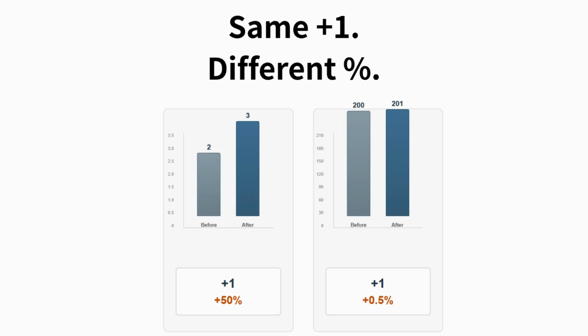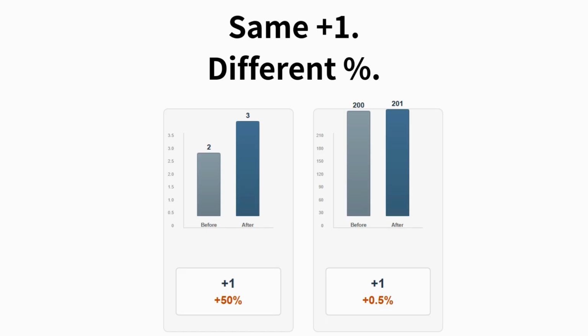On the left, that single unit becomes 50%. On the right, the same 1 unit becomes only half of 1%. The numbers didn't change. The math didn't change. What changed was where we started. When the starting value is small, the same increase looks dramatic. When the starting value is large, the same increase almost disappears.